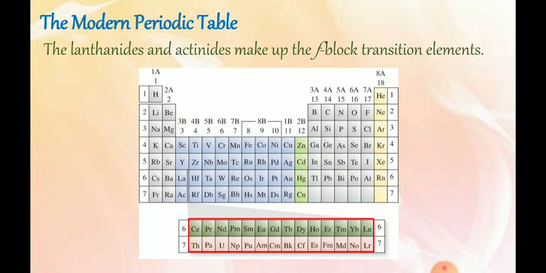Now in the modern periodic table, the lanthanides and actinides make up the F block elements, which are shown at the bottom of the periodic table, and their presence is in between 3B and 4B. Their row numbers, that is period number 6th and 7th, we have represented at the left of the series, and the highlighted part from the periodic table indicates the F block transition elements, which we also call the F block elements.